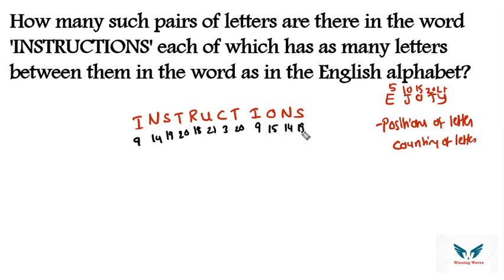If you are getting a number which corresponds to the given position, then we can take that as a pair. Like see here, 19, 20: after S the next letter is T. You can take that as a combination. And similarly after 14 it is 15. Why? Because we can check in the backward direction also, since in the given question he has not asked whether to go only in the forward or backward direction.